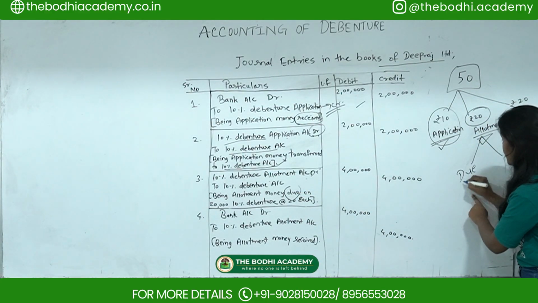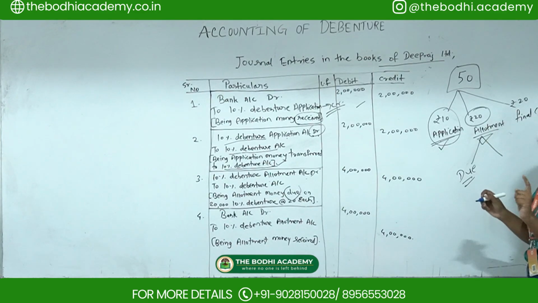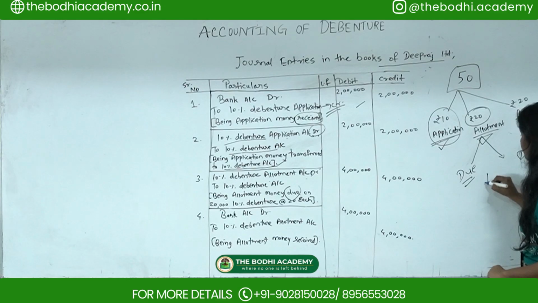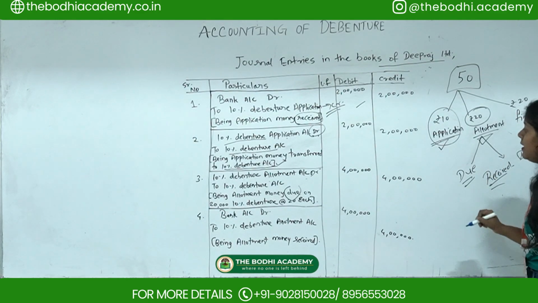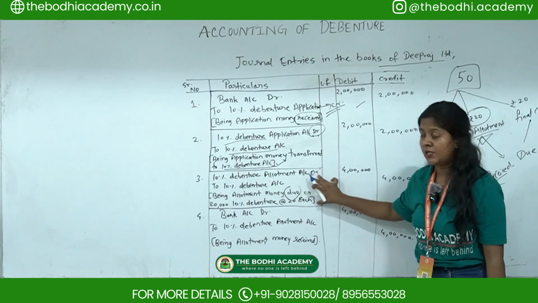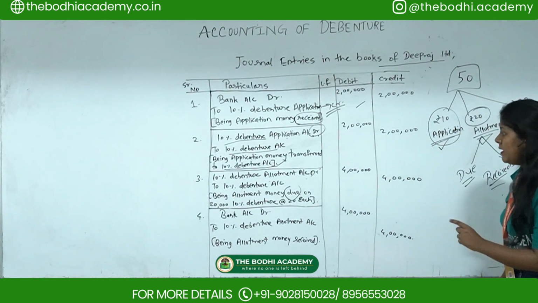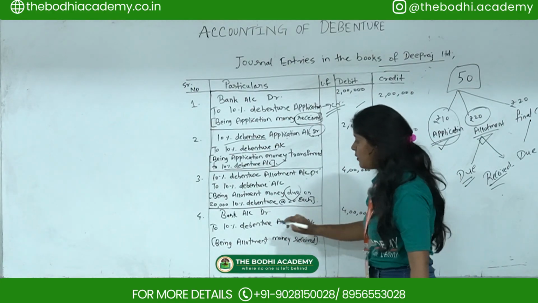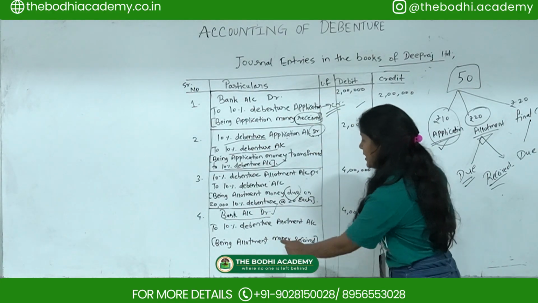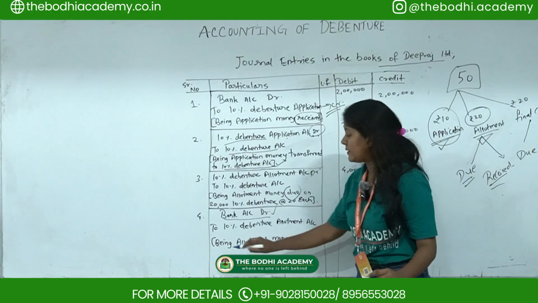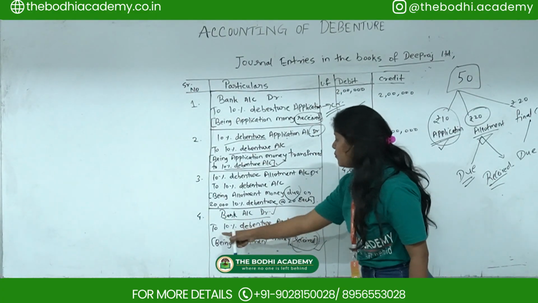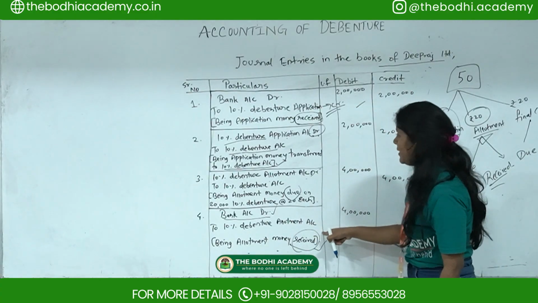Now, as I told you, whatever entry we pass, the first entry is the due entry with regards to allotment. Even with regards to the final call, we pass the due entry. The next, second entry which we pass is the received entry. The first one we passed is the due entry with regards to allotment. Now we have to show that the amount is going into the bank account, that we are depositing it into the bank account. That's why the narration is being allotment money received. So bank account debit to 10% debenture allotment account.